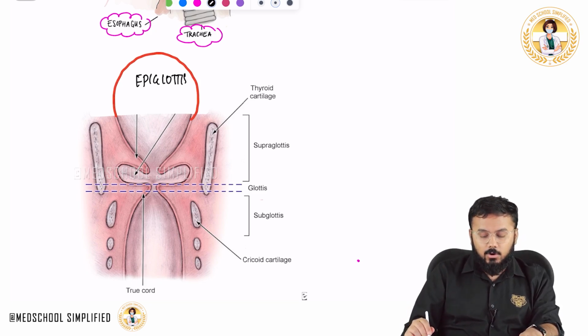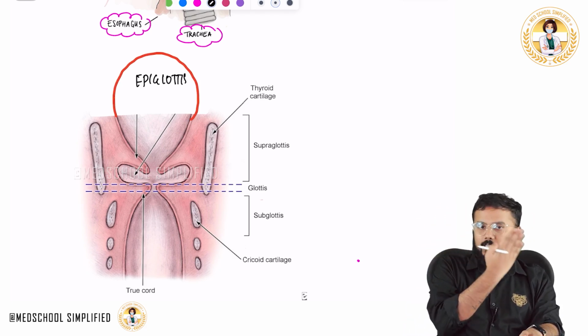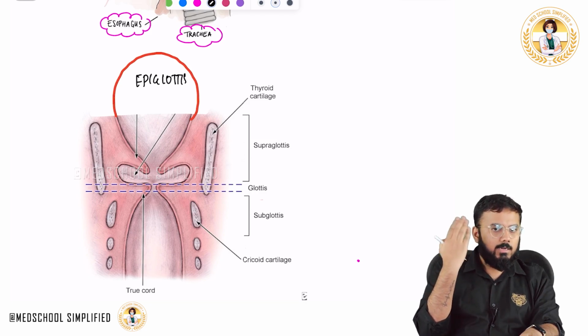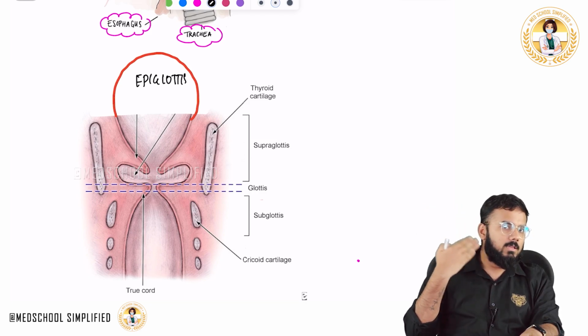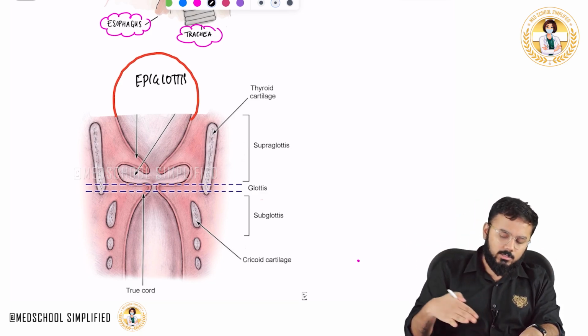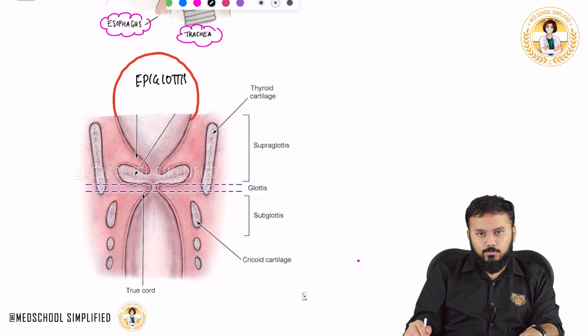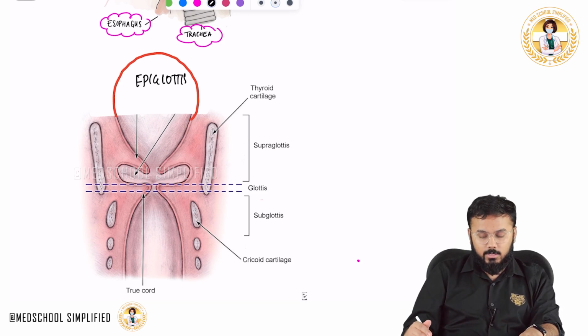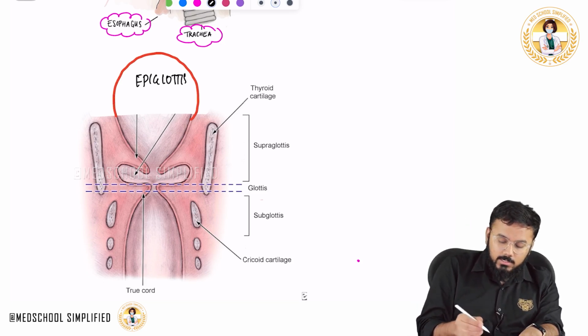This is a picture of the internal cavity of the larynx. When you take a coronal section like this, you divide your body into anterior and posterior parts, and these are the structures you see. The inferior surface of the epiglottis is this one.